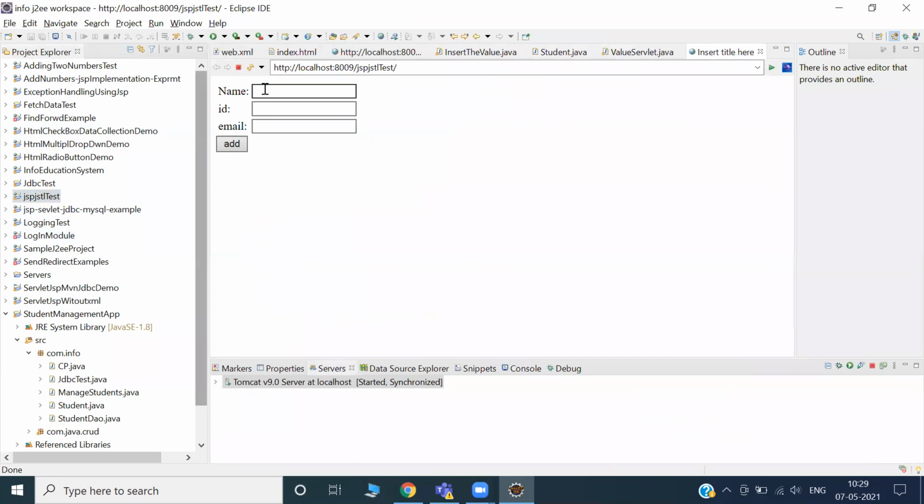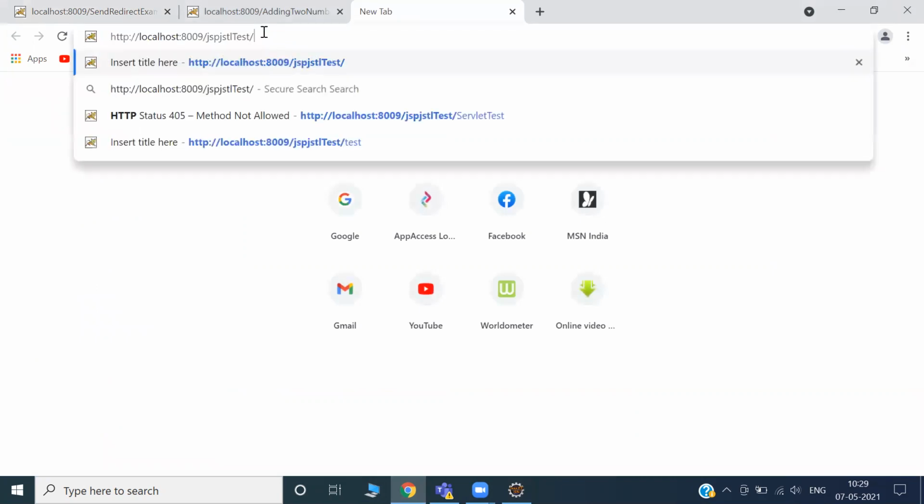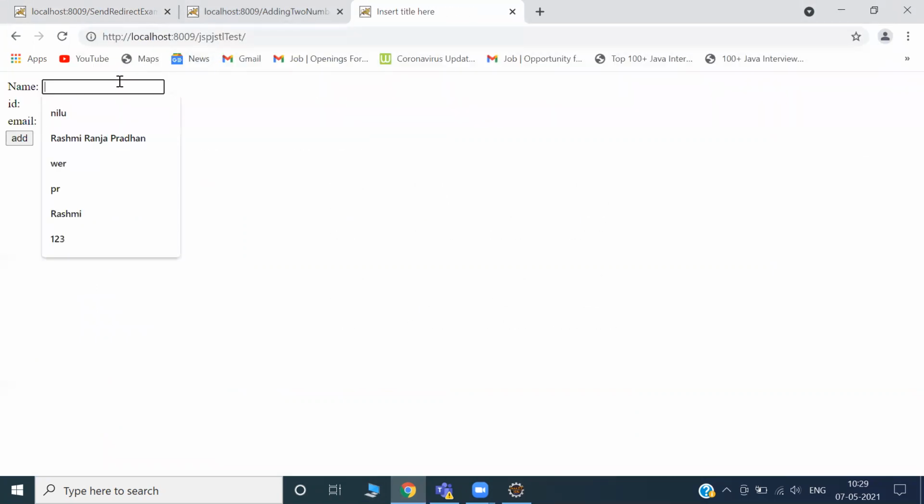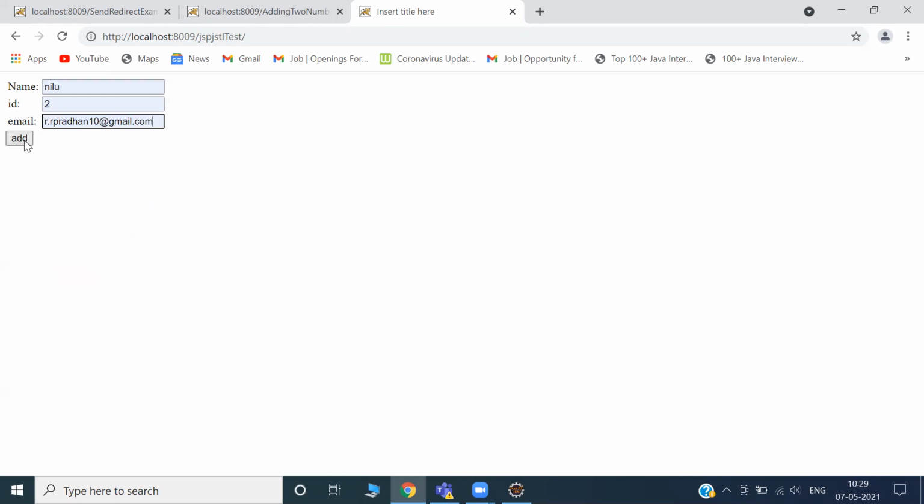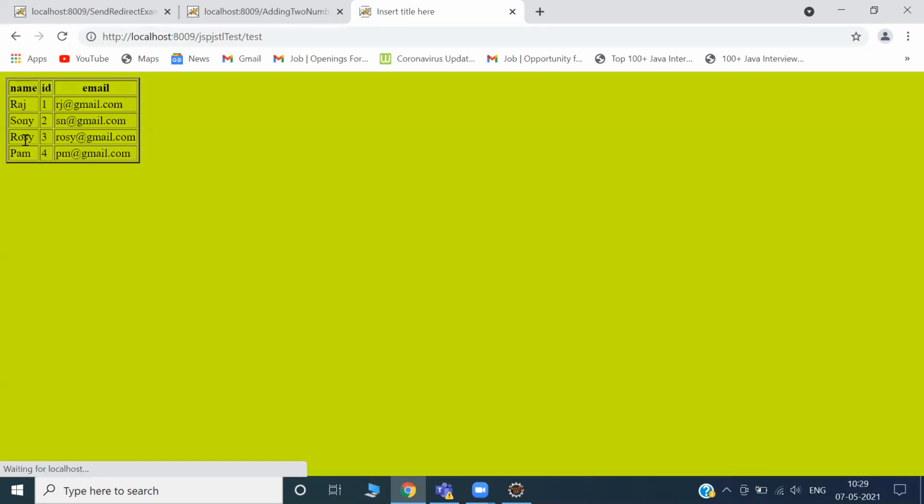I'm giving some name, let's say any name. I'll get all the names there because it remembers. I'll enter ID 2, and I'll give any email. Can you see? But whatever information I gave, it did not collect all this information, right?